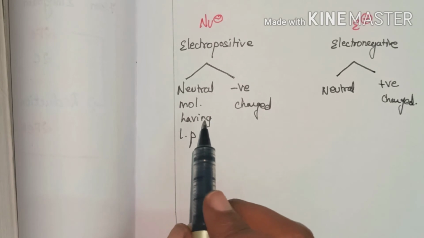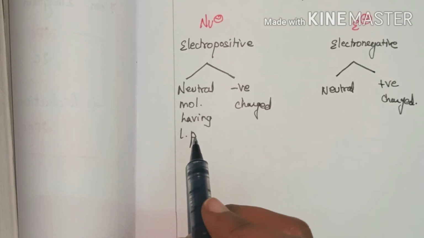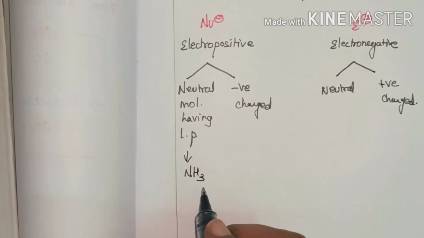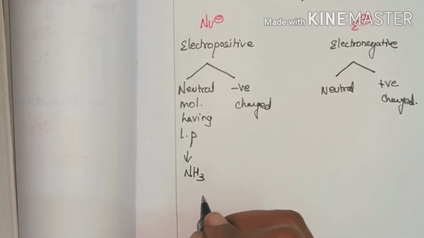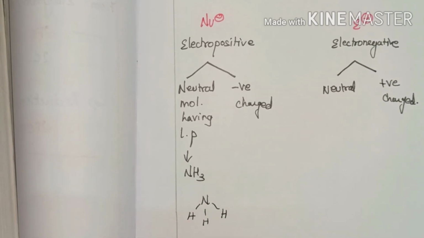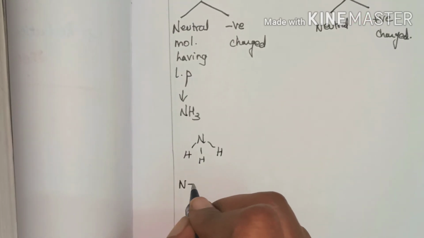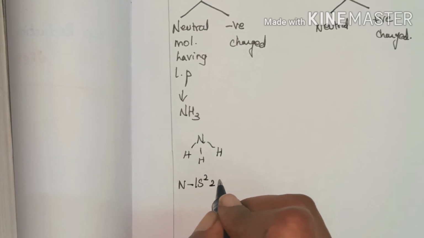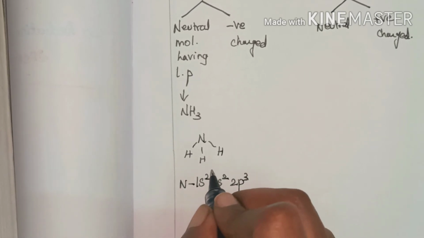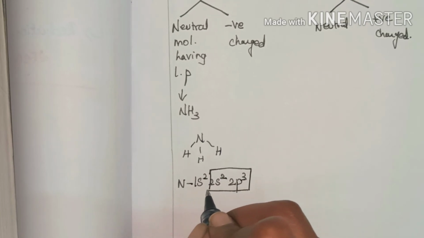An example of a neutral molecule having an unshared pair of electrons is ammonia. Here you can see that the configuration of nitrogen is 1s2, 2s2, 2p3. Now the valence electron count is 5.